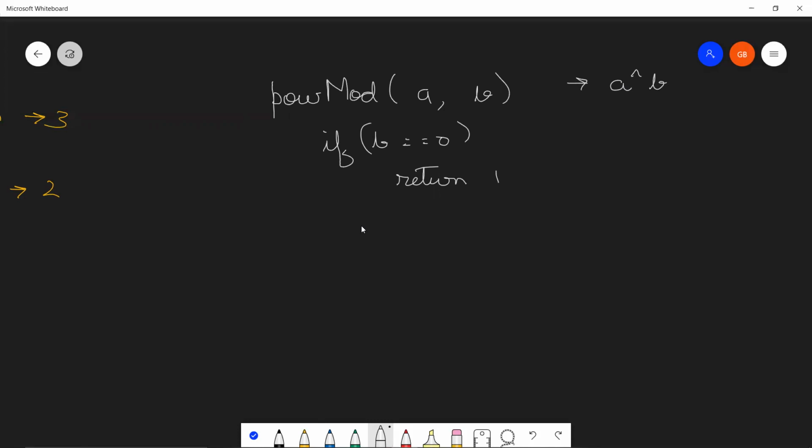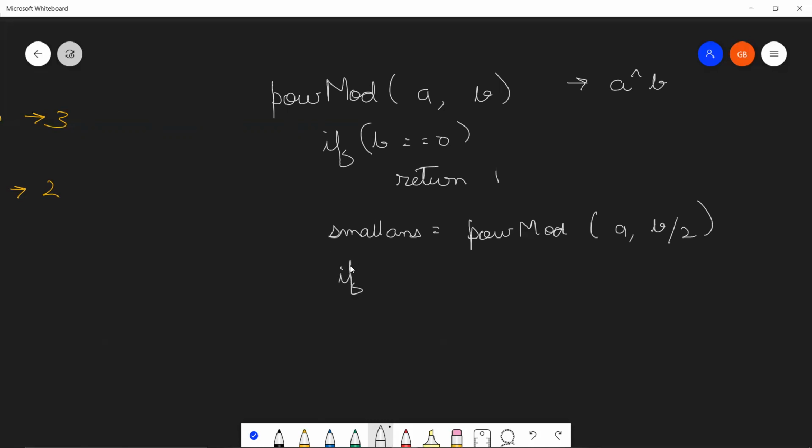Then let's take a small answer variable, and that will be equal to powmod(A, B by 2). I hope you know why we are doing B by 2. Using B by 2, we can actually calculate this in log n. I hope you are familiar with this method, at least how to calculate power in an efficient manner. If not, please leave it in the comments. We can add an explanation video or some sort of explanation document for calculating power in log n complexity. Right now, I'm only going to focus on the places where you need to take mod.